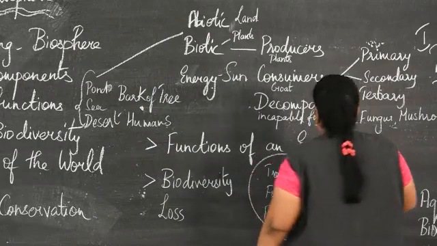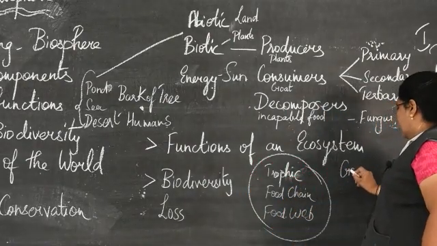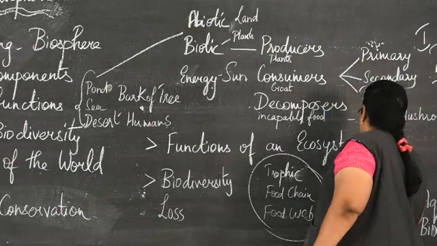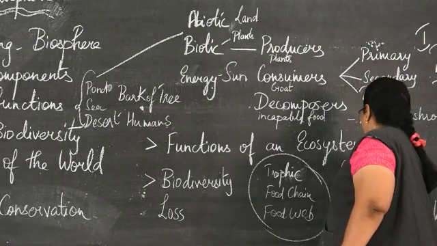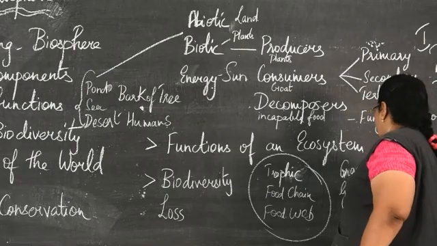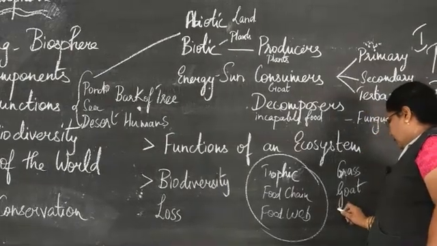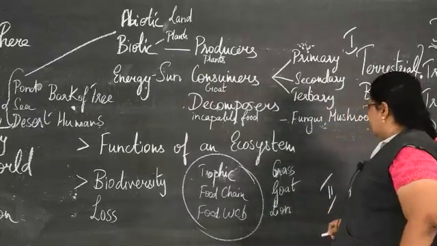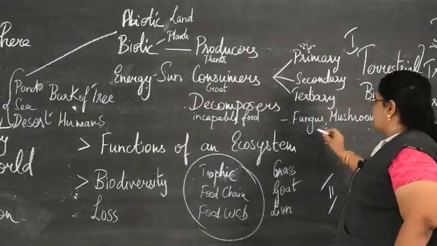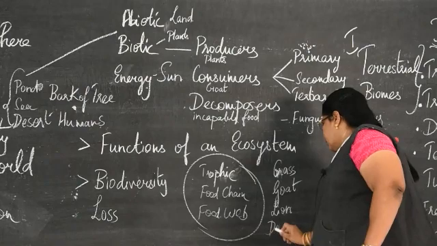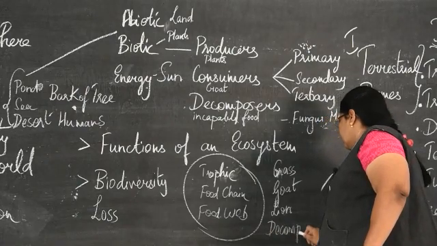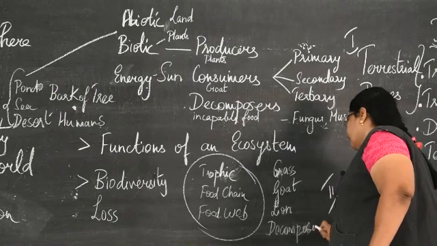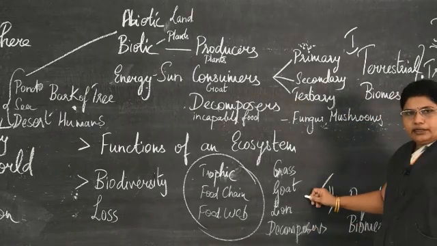So, we have the grass that is eaten by the goat. Goat is consumed by the lion. Lion is decomposed after its death. So this is a food chain.